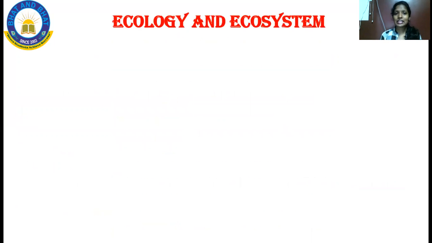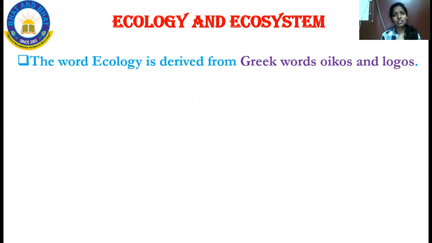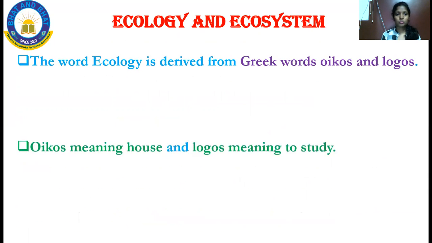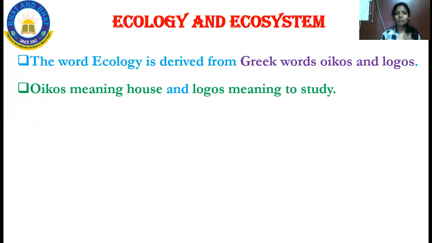So now we'll study about ecology and ecosystem. What is ecology, and what is ecosystem? Ecology is derived from the Greek words oikos and logos. Remember, ecology has derived from the Greek words oikos and logos. Here oikos is nothing but the house, and logos means to study.